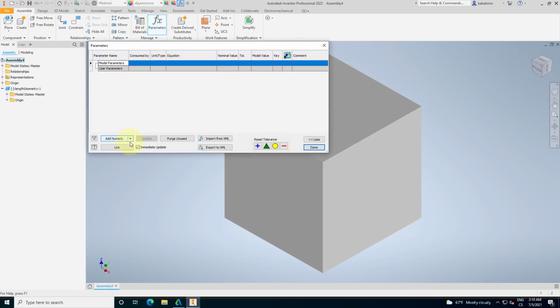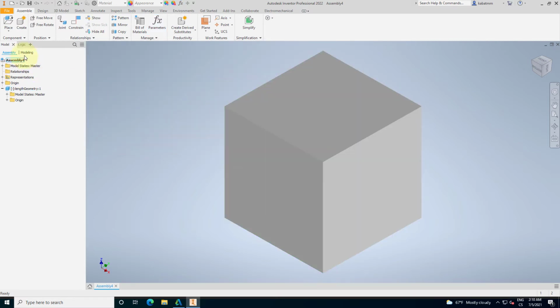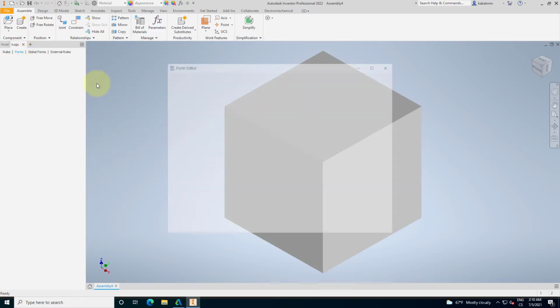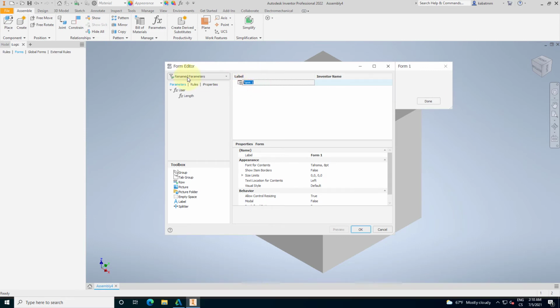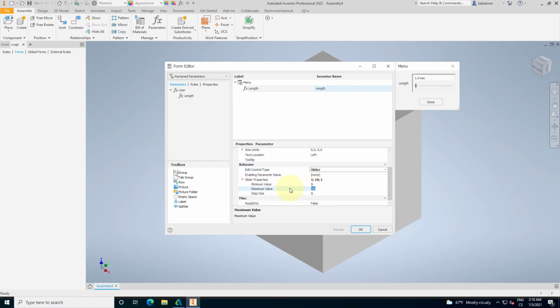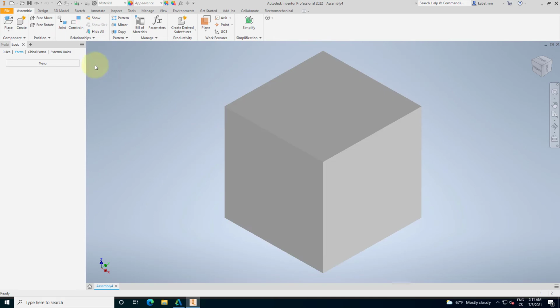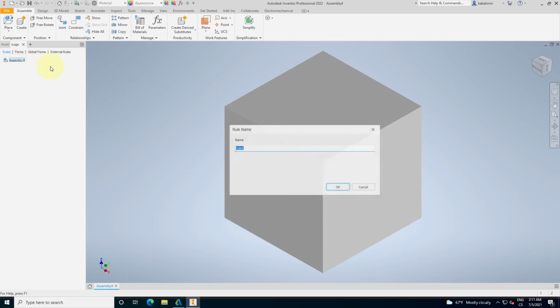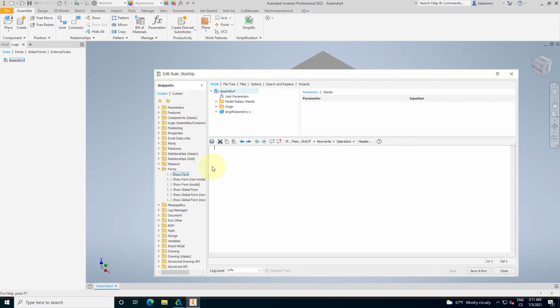First thing, I will create the numeric parameter length. Second thing is to create the form with the name menu and put the length parameter there. We can also make it a slider with the maximum value 20, for example. We can add the rule startup. This startup rule will show us our form with the name menu.